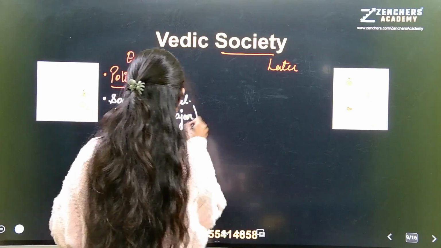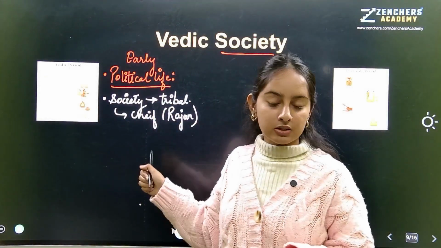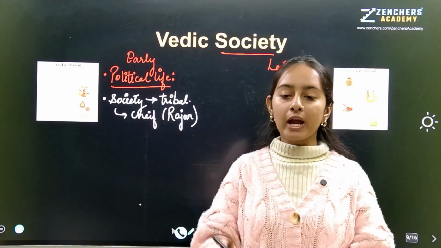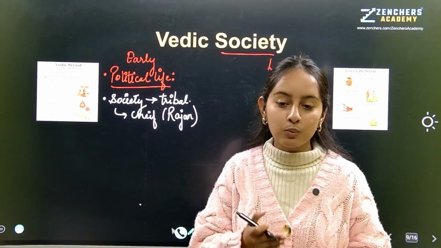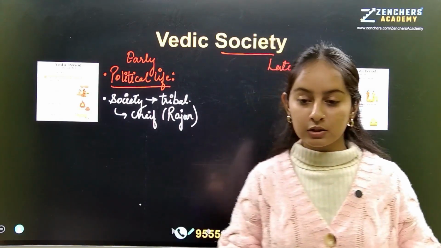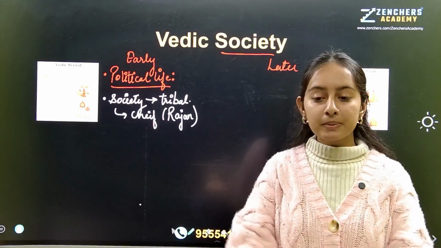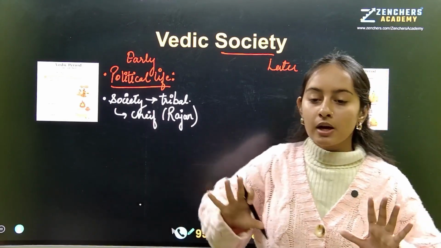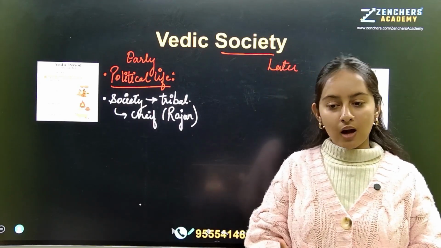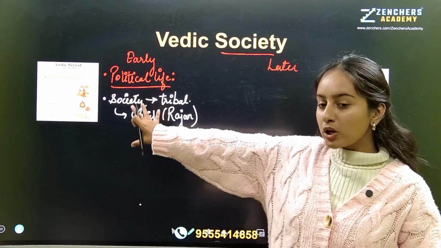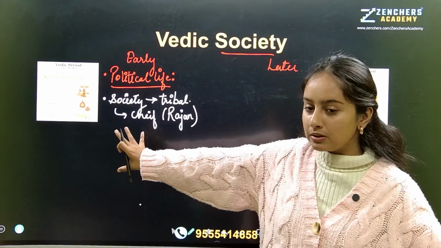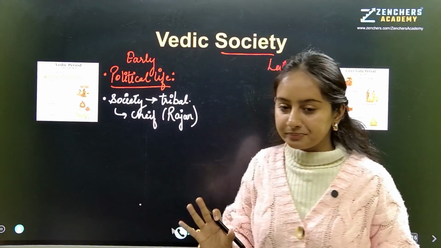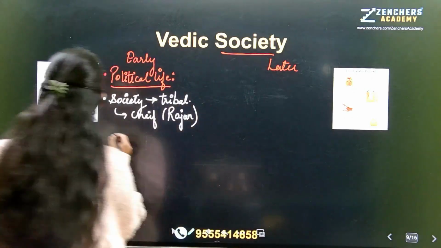All right. Now Rajan, his work was to what? Not to rule only, but to protect. His primary duty, his primary work was to what? To protect his surrounding, to protect his people, to protect the cattle. Chief work was to protect. ठीक है? There was no rigid idea of ruling. Understood? So, in political life, we got to know the society was tribal. ठीक है? They used to live in a tribe. Then, tribal people used to choose their king. Understood?